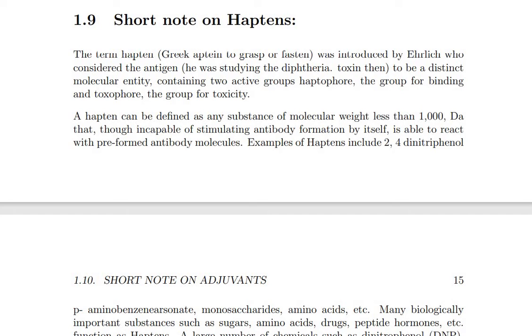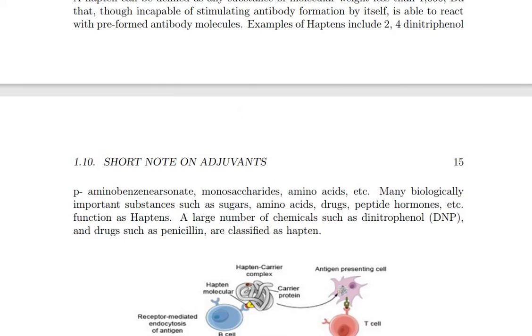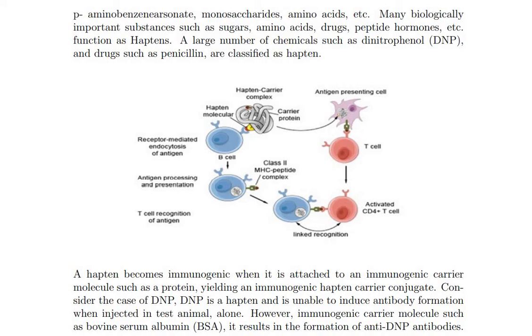So this is the molecule with entirely two active groups. One is the haptophore group and the second group of the haptens is the toxophore group. This group is responsible for toxicity. So this is the hapten structure. So the hapten carrier complex or hapten molecules. So you will see the diagram. So one is the antigen presenting cell.